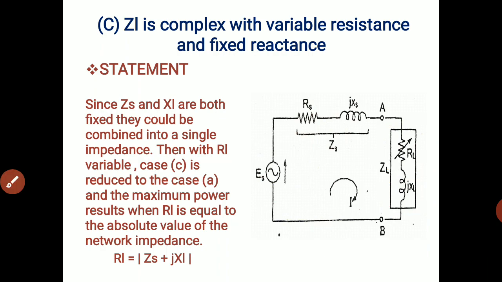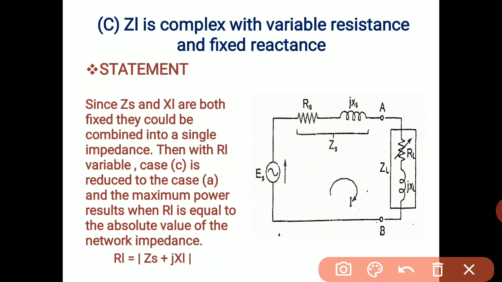So what is the statement for that? Since ZS and XL are both fixed, they could be combined into a single impedance. Then with RL variable, case C is reduced to case A. So over here, since ZS and XL are both fixed, they could be combined into a single impedance.